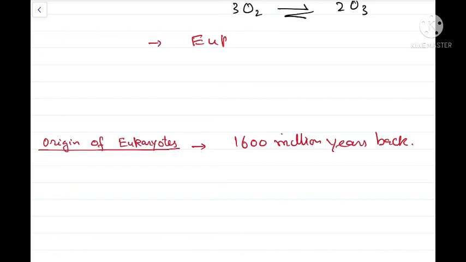Some believe that eukaryotes evolved because of the symbiotic association of many prokaryotes. And some believe that the prokaryotes developed different organelles, and with the development of different organelles, they evolved into eukaryotes. So the eukaryotes evolved from the prokaryotes.